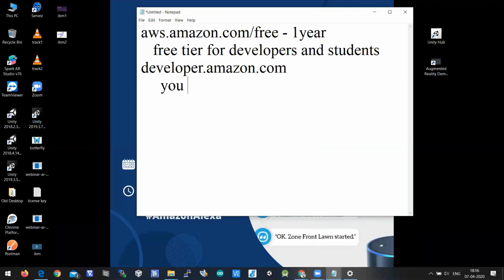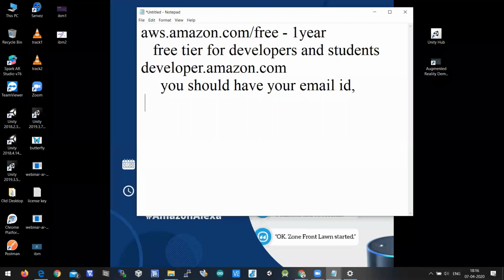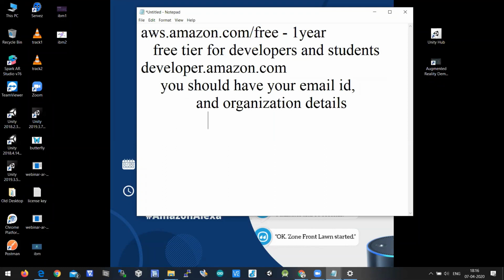You should have your email ID and organization details. If you are a student, just write your college name as organization. Some software developers have registered for this seminar. So if you are a software developer, just write your company name. If you're a student, write your college name.